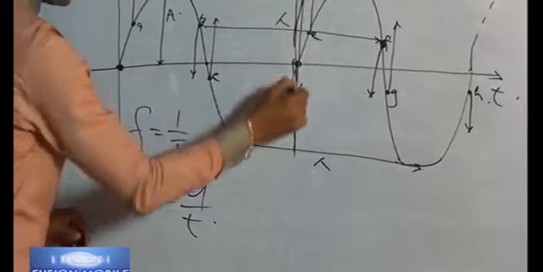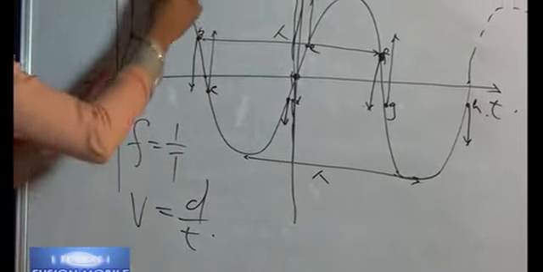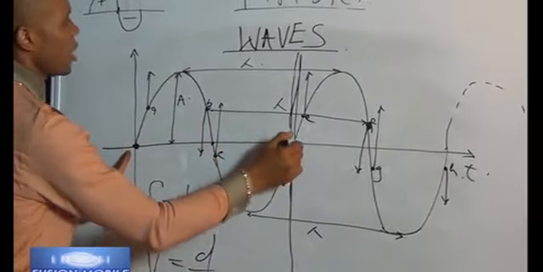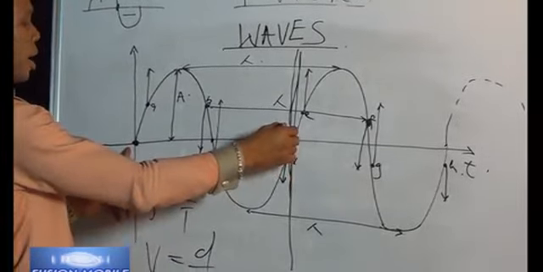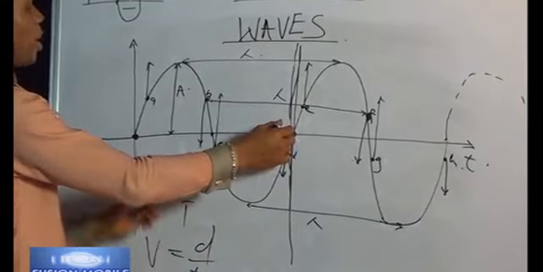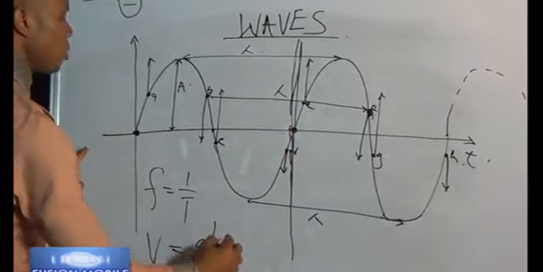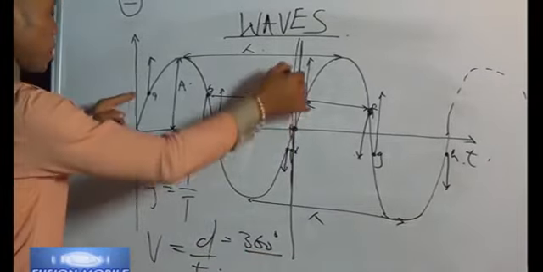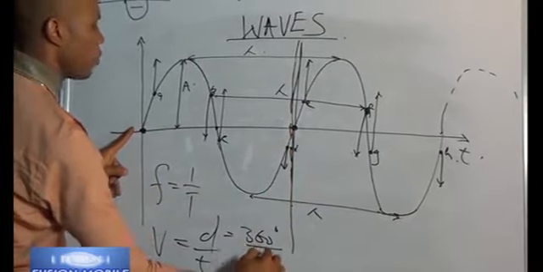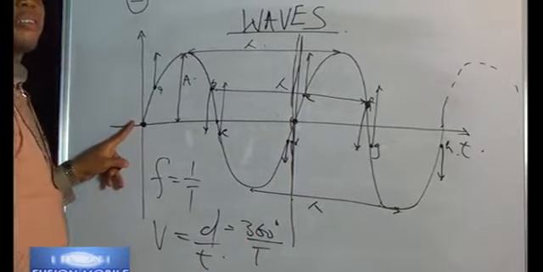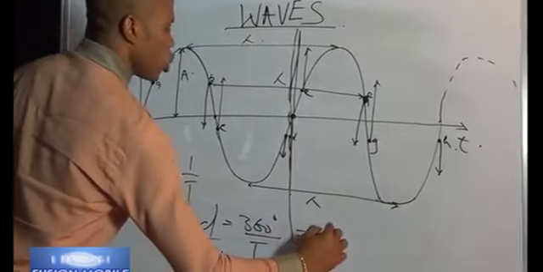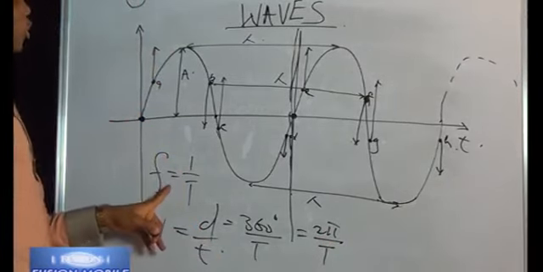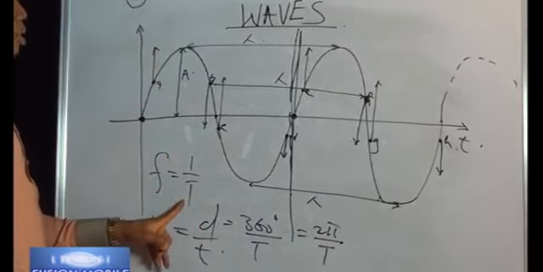If I bring this down to one cycle only, let's consider only one cycle now. From here to here is half a semicircle, which is 180. And from here to here is half another semicircle, which is another 180. So the angular distance covered completely here becomes what? 360 degrees. And divided by time, the time taken for one cycle is period. And 360 degrees in radian, you know, it is 2 pi. So we have 2 pi over period. But you just told me here that frequency is 1 over period.